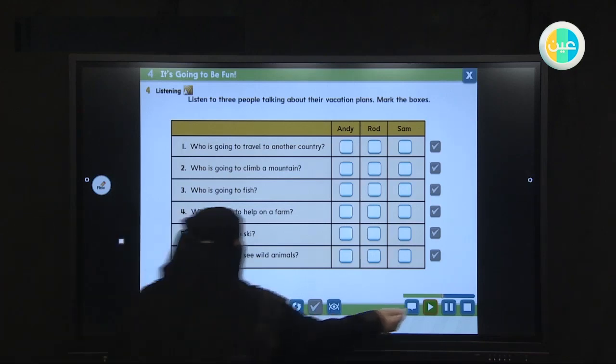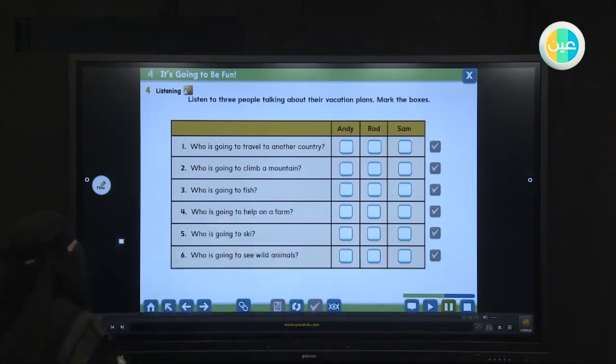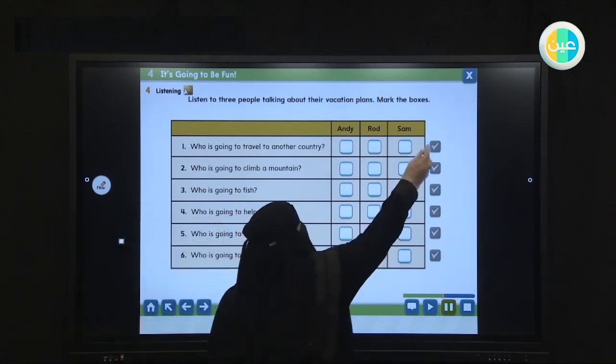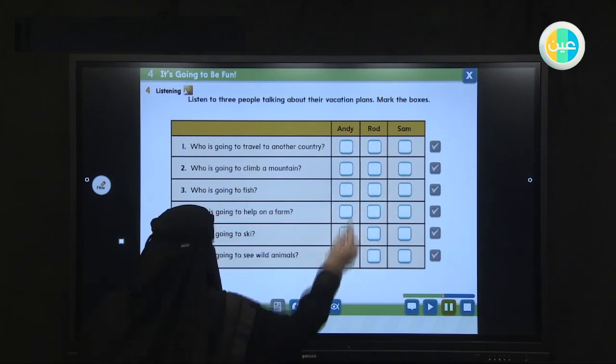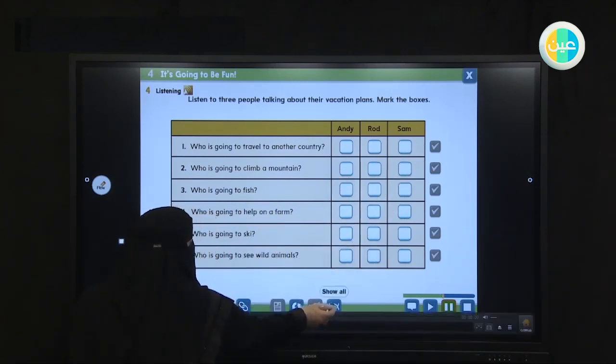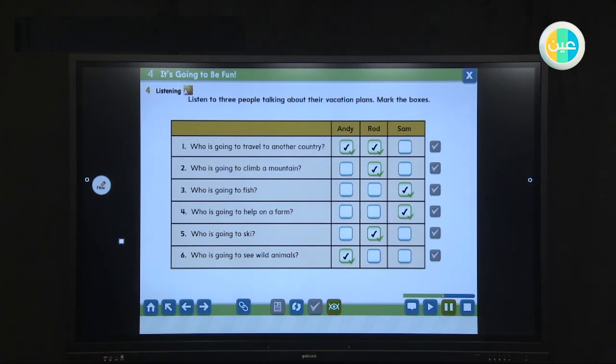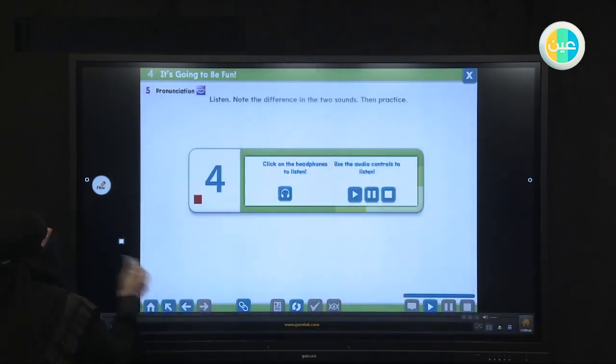Now, after listening, who is going to travel to another country? What do you think? Yes, very good, Andy. And what do you think? Is he going, for example, to fish? No. He is going to see wild animals. Okay, this is a small listening that we took.